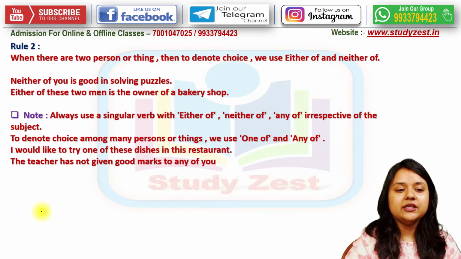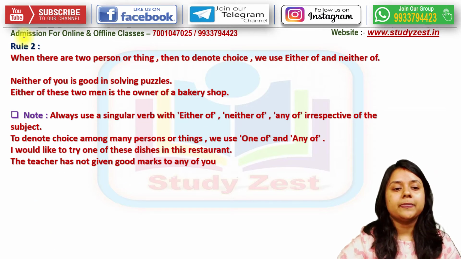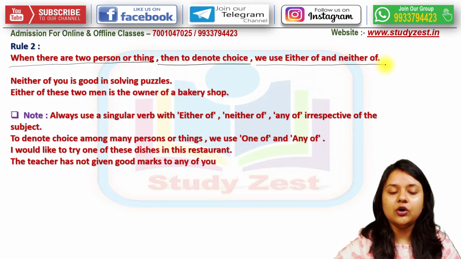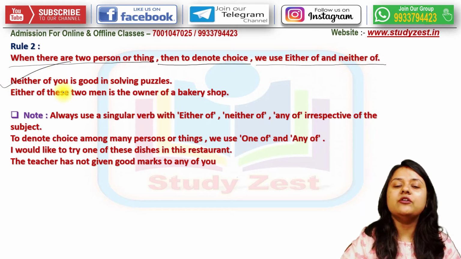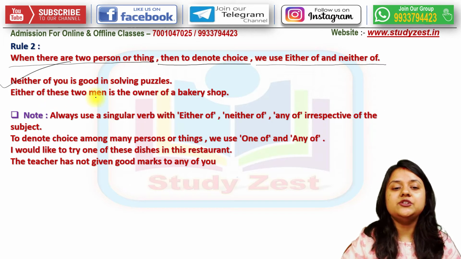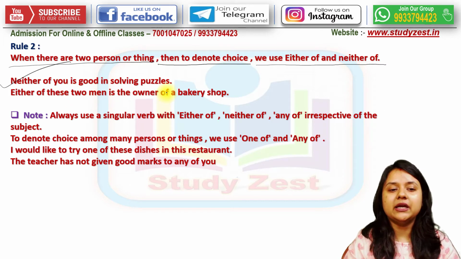Okay. Next we have rule number 2. When there are two persons or things, then to denote choice, we use either of and neither of. For example, neither of you is good in solving puzzles. Either of these two men is the owner of a bakery shop.